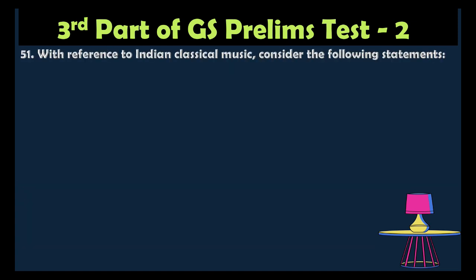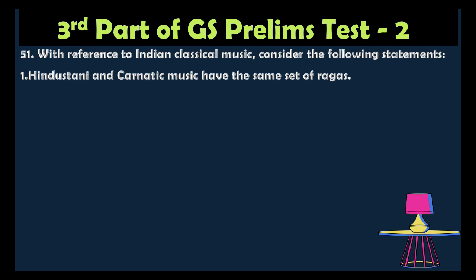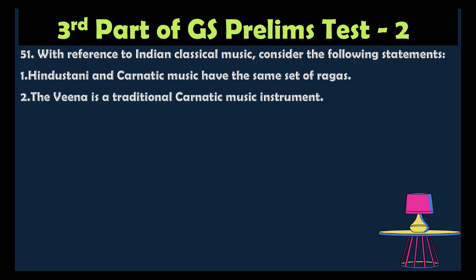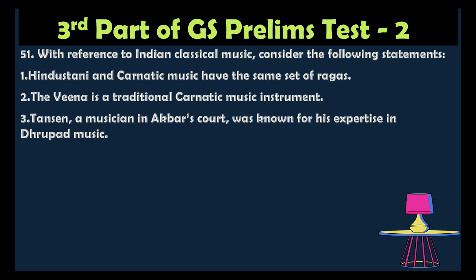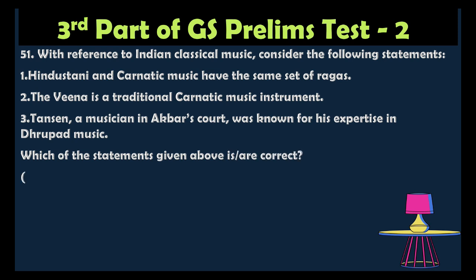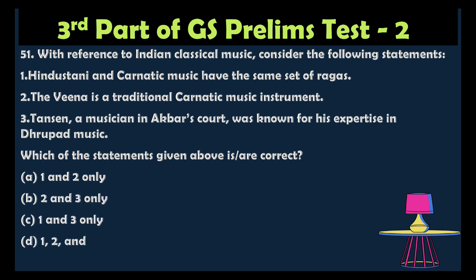Question number 51, with reference to Indian classical music. Consider the following statements. Statement 1: Hindustani and Carnatic music have the same set of ragas. Statement 2: The veena is a traditional Carnatic music instrument. Statement 3: Tansen, the musician in Akbar's court, was known for his expertise in Dhrupad music. Which of the statements given above is correct? Option A: 1 and 2 only, option B: 2 and 3 only, option C: 1 and 3 only, option D: 1, 2 and 3 only.